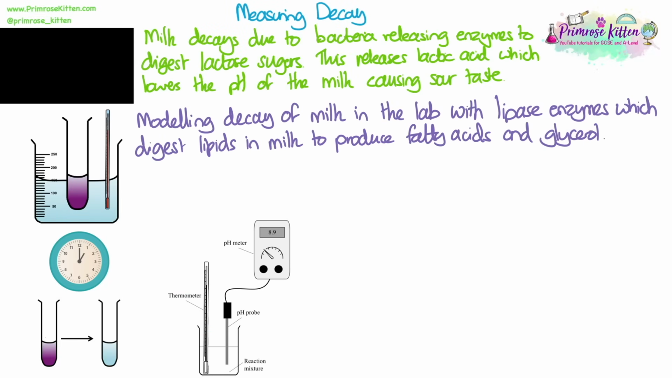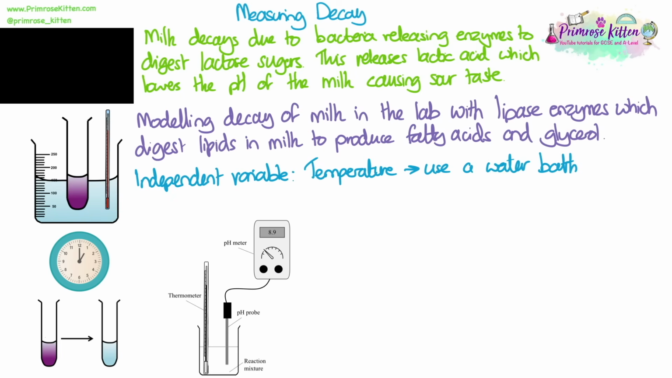We can model this reaction and the decay of milk in the lab, but using lipase enzymes which will digest lipids in the milk to produce fatty acids and glycerol. Acids still lower the pH. The independent variable most likely would be temperature, and you can use a water bath to change this between your different reactions. If you're calculating rate, one of your dependent variables must be time. So we have to be measuring how long it takes for something to happen.